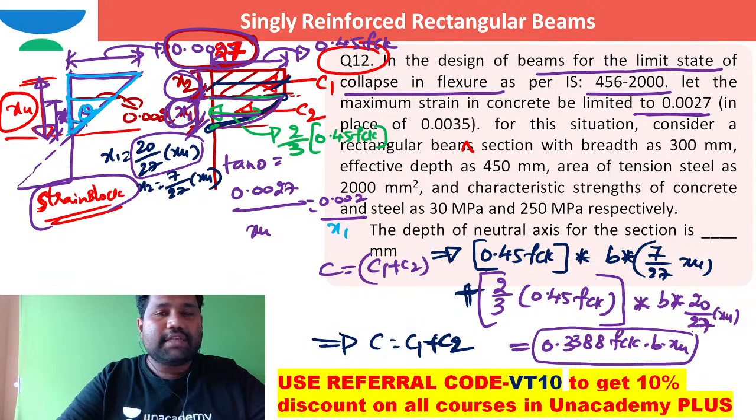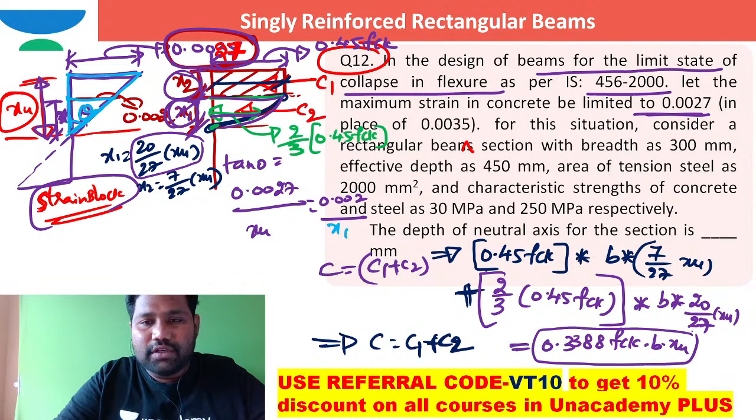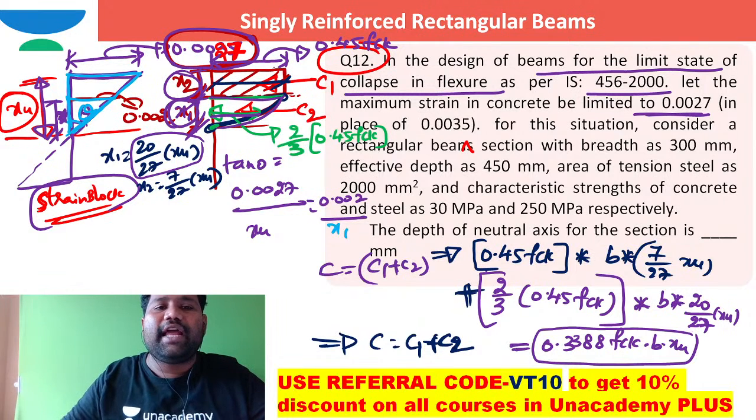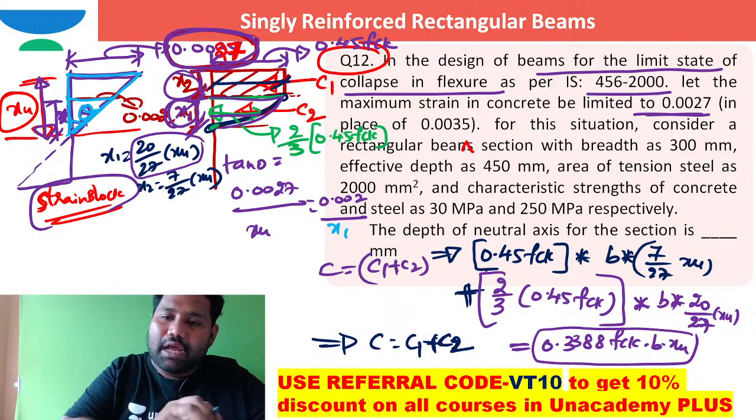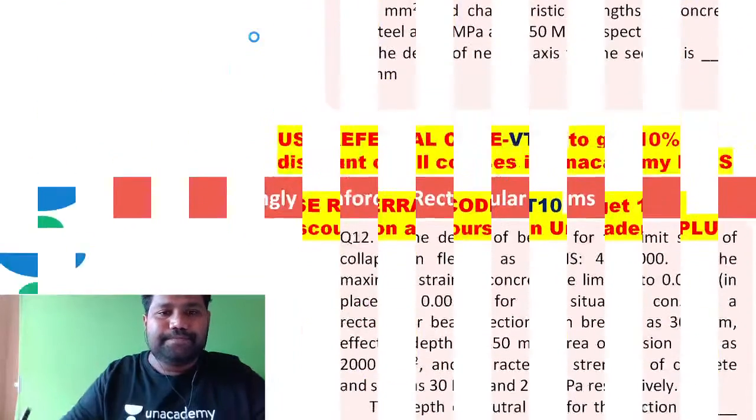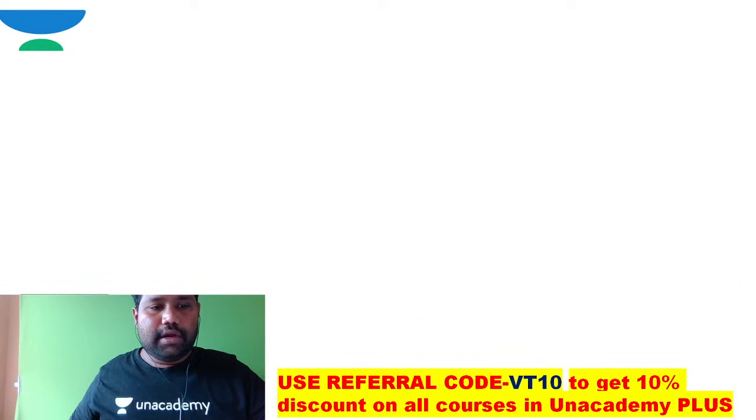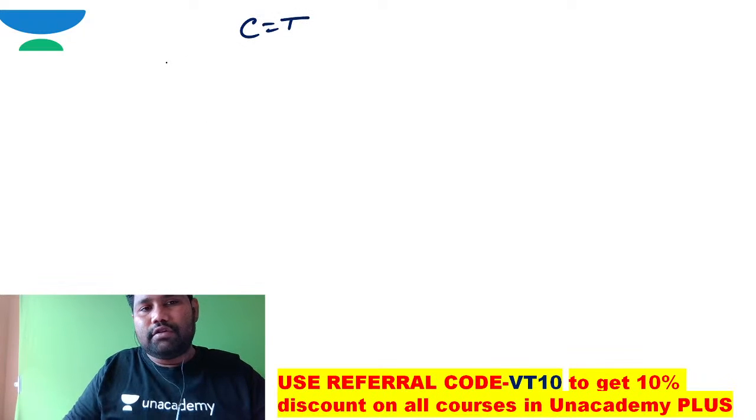Shall I use the next slide to work out the actual depth of neutral axis? The depth of neutral axis is always worked out from compression force equal to tension force. I derived my own compression force because I cannot directly apply the formula from IS 456, as the permissible strain in concrete has changed. The compression force formula will definitely change. Now, to work out the actual depth of neutral axis, compression force is equal to tension force.